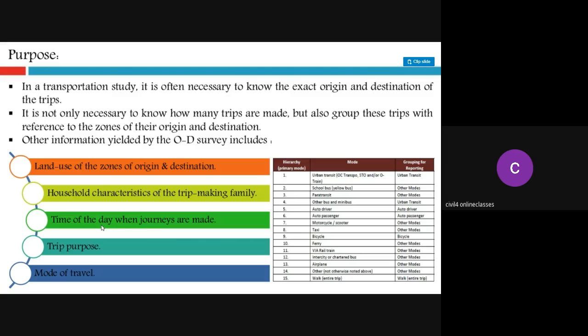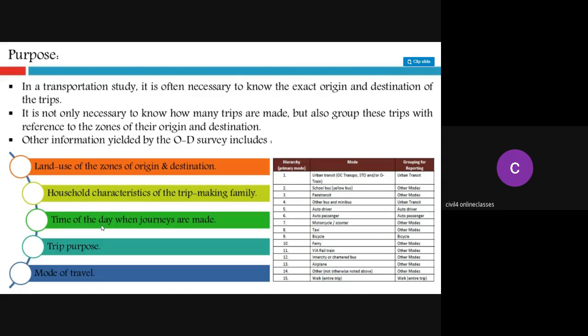Why you have to do the origin and destination study: in a transportation study, it is often necessary to know the exact origin and destination of the trips. It is not only necessary to know how many trips are made, but also to group these trips with reference to the zones of their origin and destination.